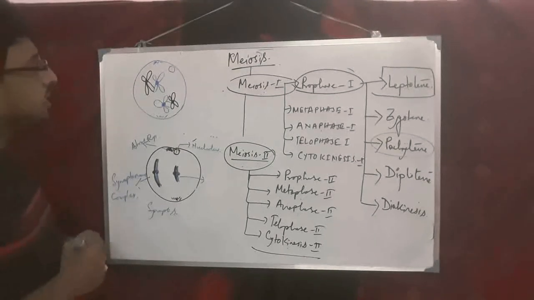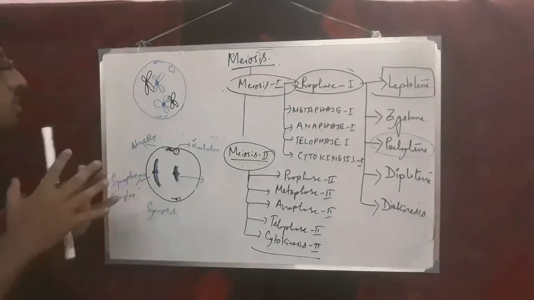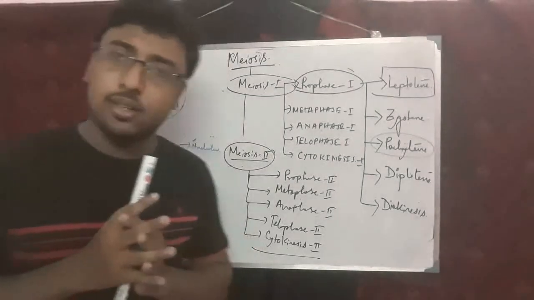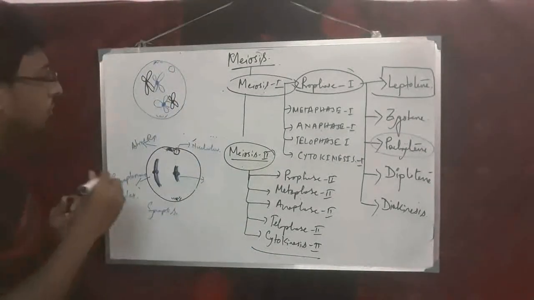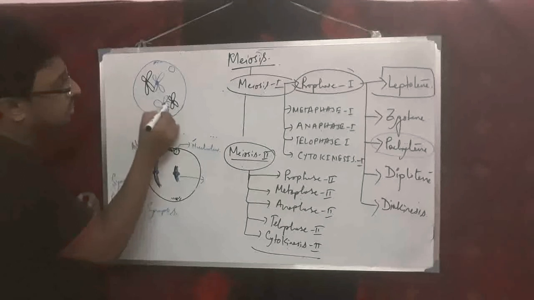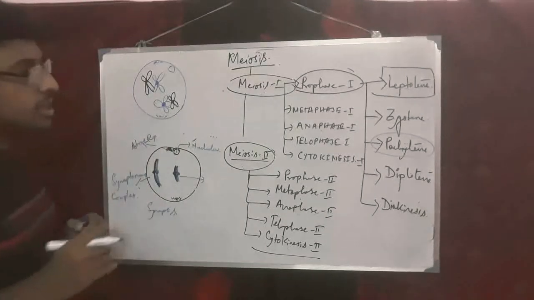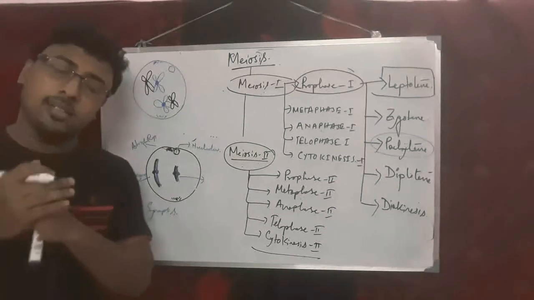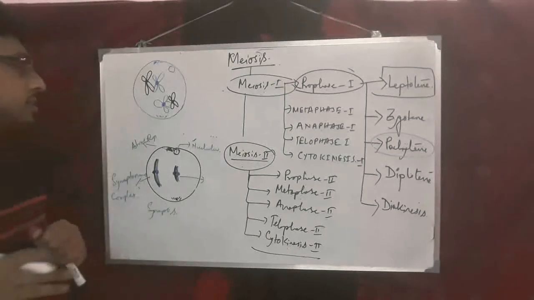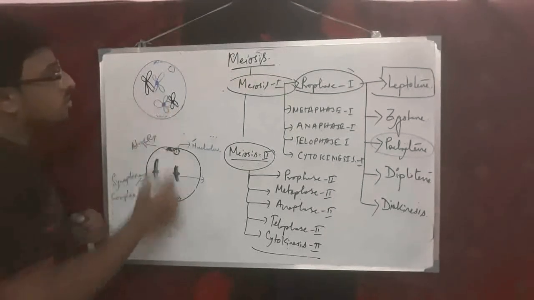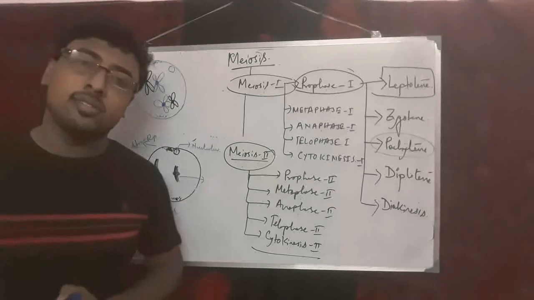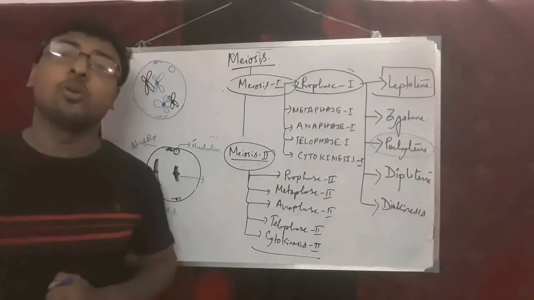So in this stage they will come together along with each other, and they are exchanging a few parts from their body, the chromatids, to form new characteristic features, to form new chromosomes.